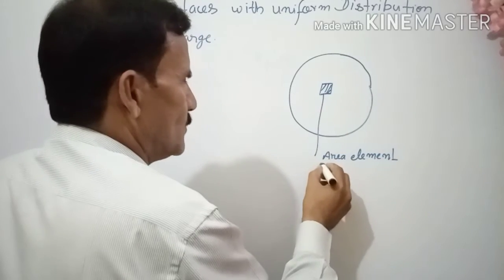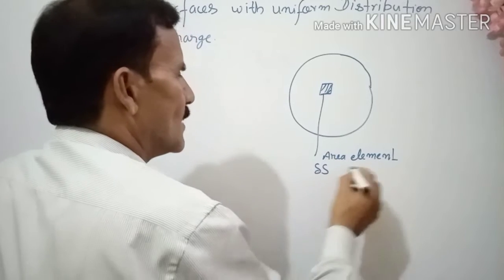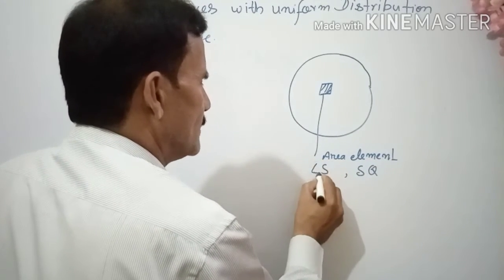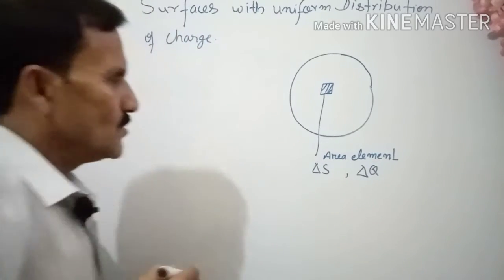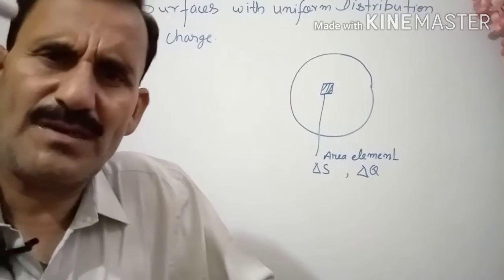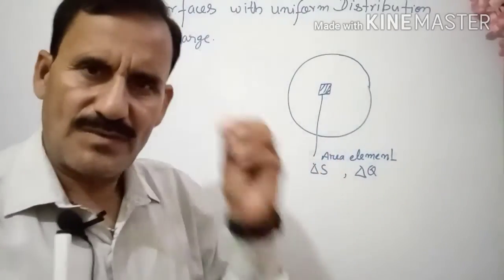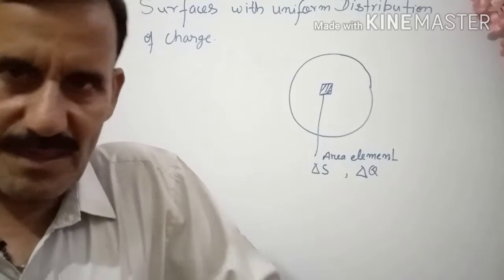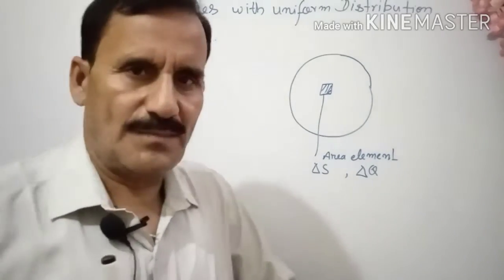Suppose its area is delta S and its charge is delta Q. Better you can write it like this also, capital delta and small. The area element is a very small area which has some very small charge. Okay. So he took the concept of the area element.